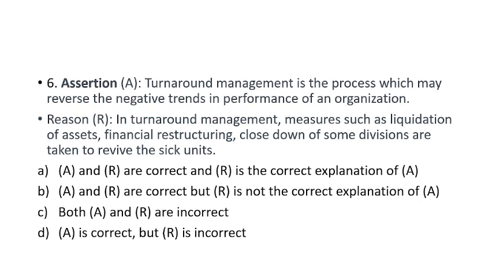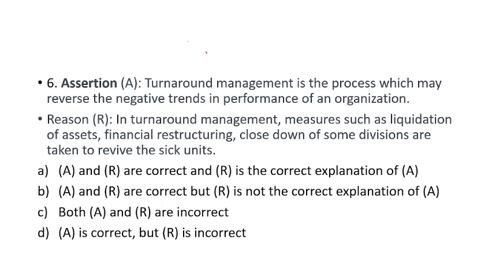So let's see. Turnaround is basically what? It is also a strategy, and it is related to the retrenchment type of strategy. Turnaround basically has another word in quality management, that is re-engineering.